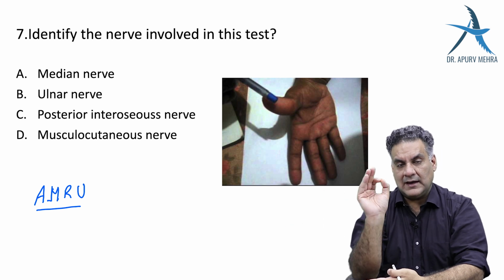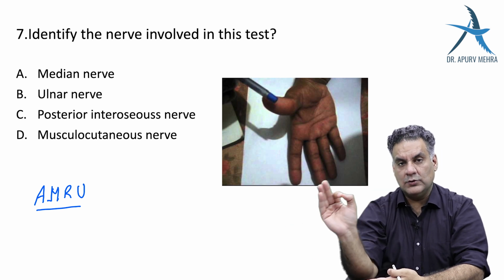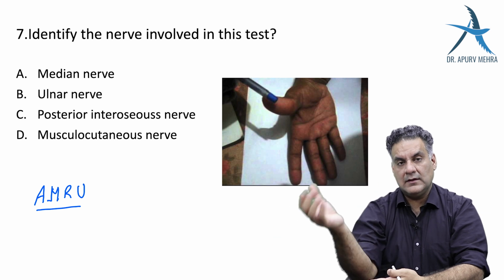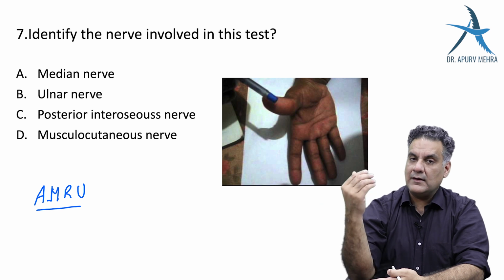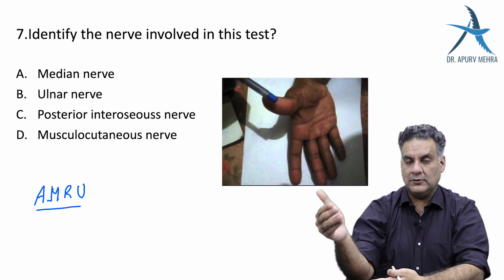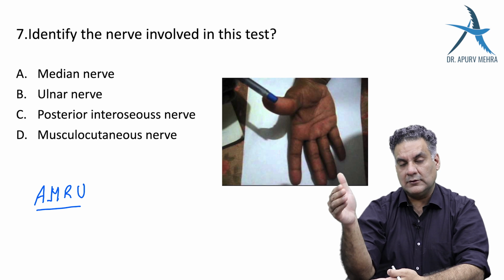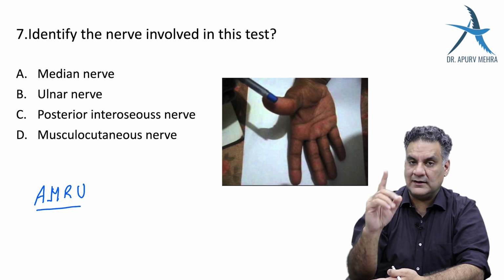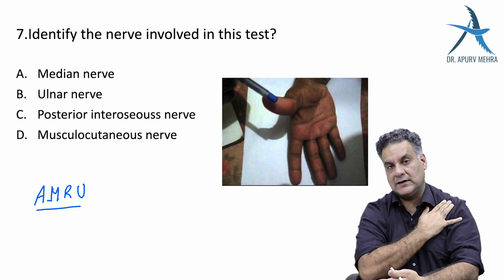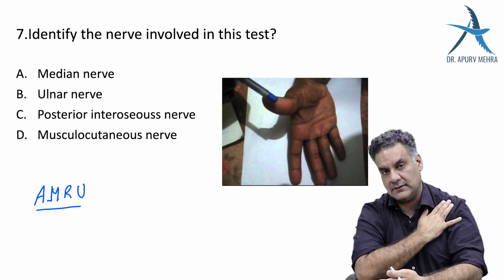So remember the mnemonic FU. FU is one of the common ways every youngster knows what is FU. Every doctor knows what's an FU. FU means follow up. You must not have thought what you're thinking. So FU, Froment sign ulnar nerve, is the number one sign asked in entrance exam. And abducted little finger is called as Wartenberg sign.